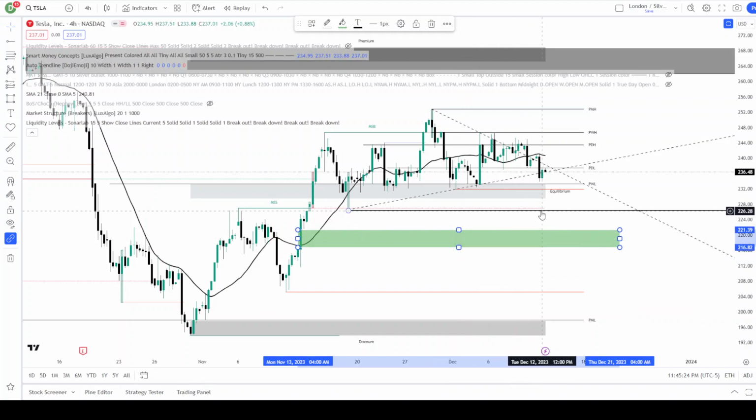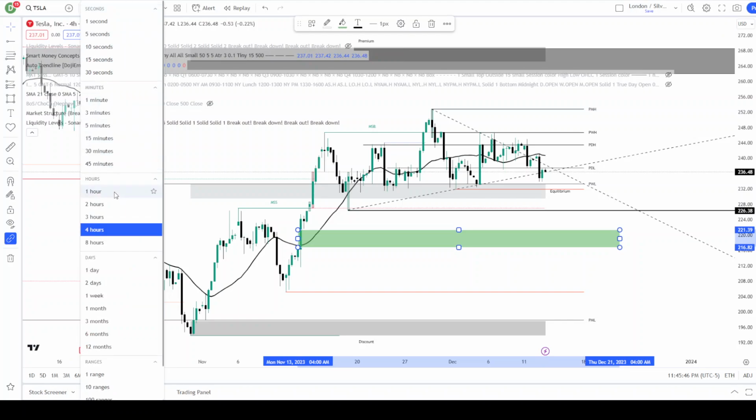So we take one liquidity target because we have no additional sell side wicks on the 4-hour time frame all the way down to here, basically. This one is not super relevant. So this one is the one we're looking at, but that's a big drop between 216 and 205. So liquidity target here, fair value gap liquidity target, sell side liquidity right here. Let's drop into the 1-hour chart.